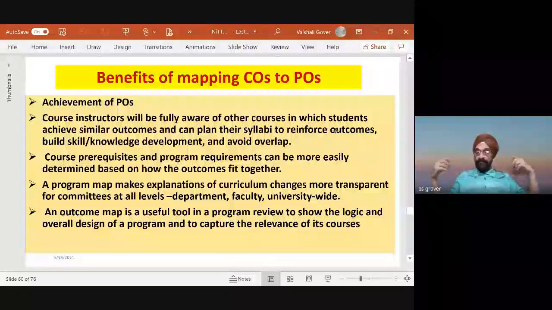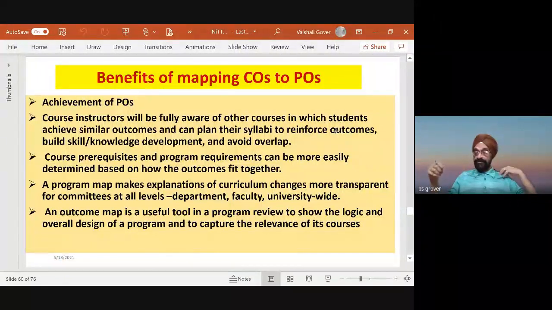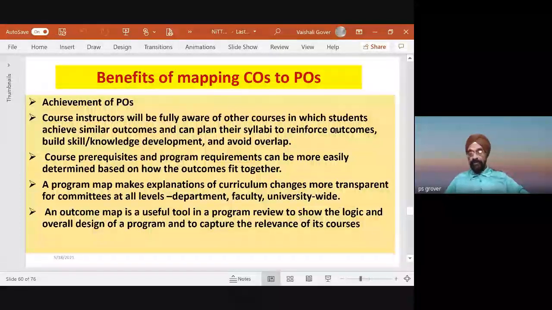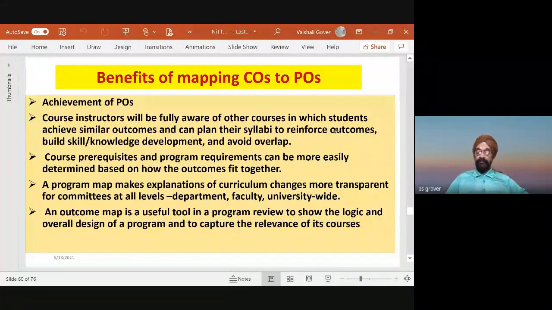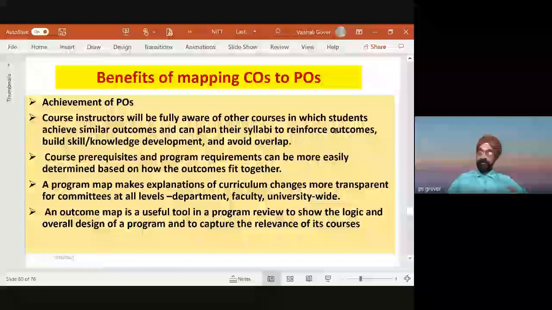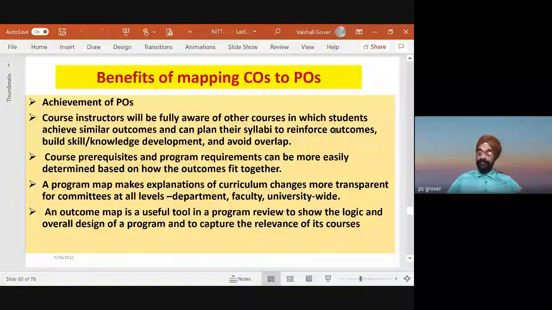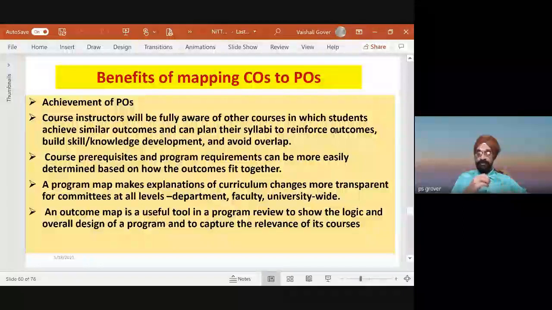A program map makes the explanation of curriculum changes more transparent. When we want to change a course, if the mapping is not happening, it indicates that the course is not contributing to the program outcomes. If there is no relation, that means we should include that component in our curriculum, or we should change our mapping so that what I want a student to learn is embedded into my course.